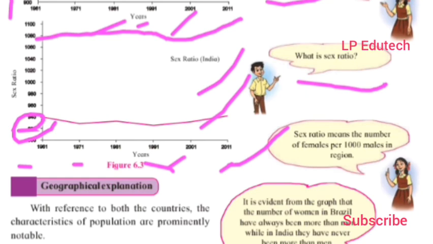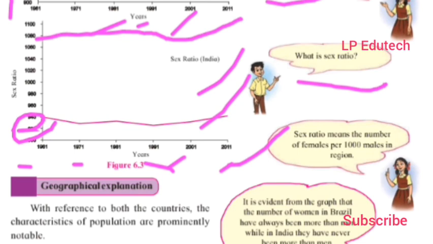It is evident from the graph that the number of women in Brazil has always been more than men, while in India they have never been more than men. Let us look for a geographical explanation. With reference to both countries, the characteristics of populations are prominently notable. The sex ratio of Brazil has been more than 1000 for decades.